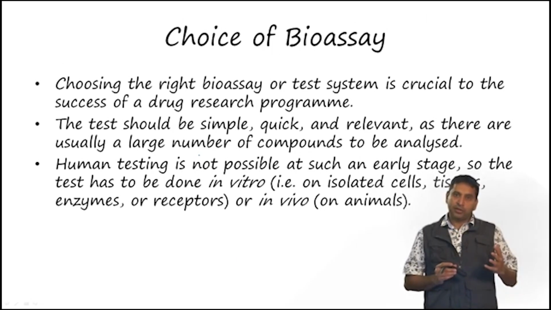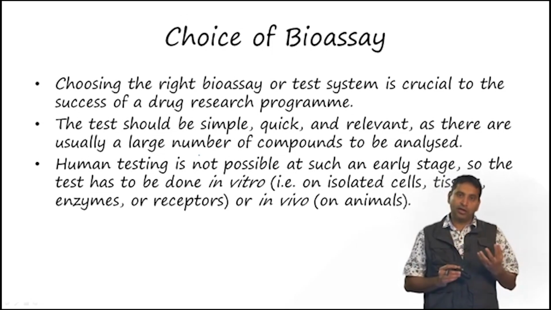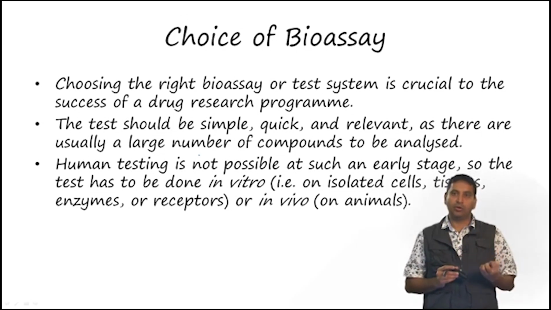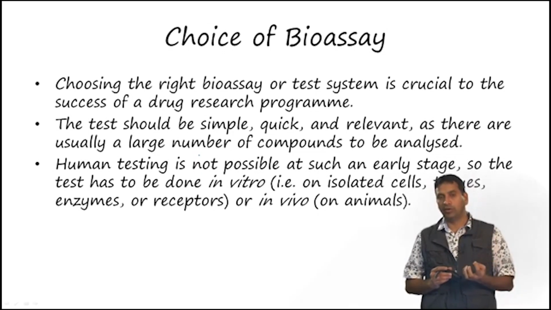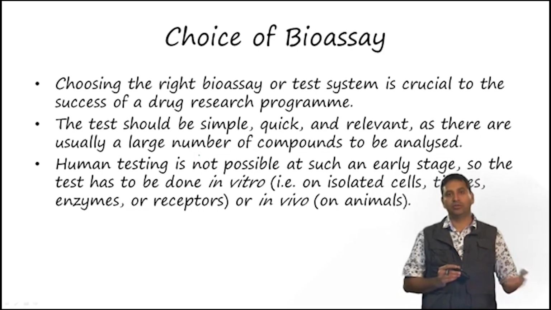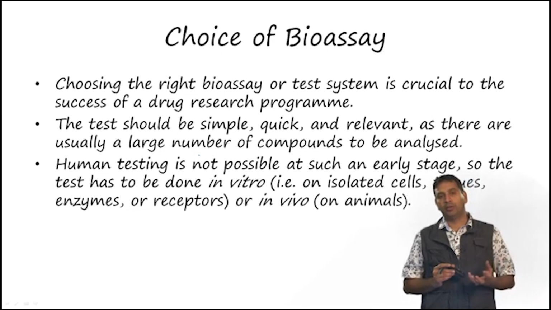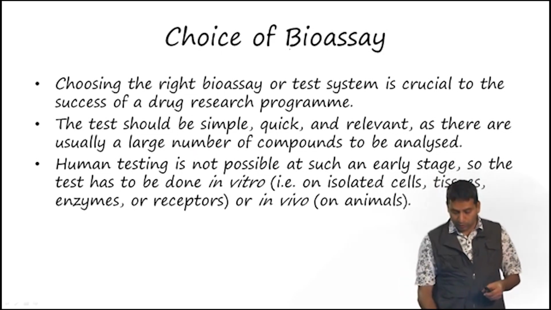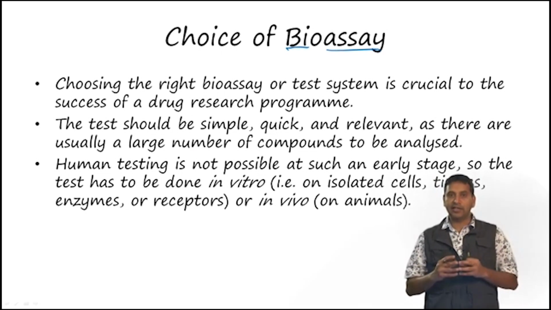These are the aspects that we need to consider when we are looking at what kind of disease we want to hit, what is the selectivity that we want to achieve, and so on and so forth. But once we get into the program, we need to be able to test molecules. For this, we need what is known as a bioassay. An assay is nothing but a test system, and we need to achieve the right bioassay. And this, as we will figure out, is very crucial to the success of a drug research program.